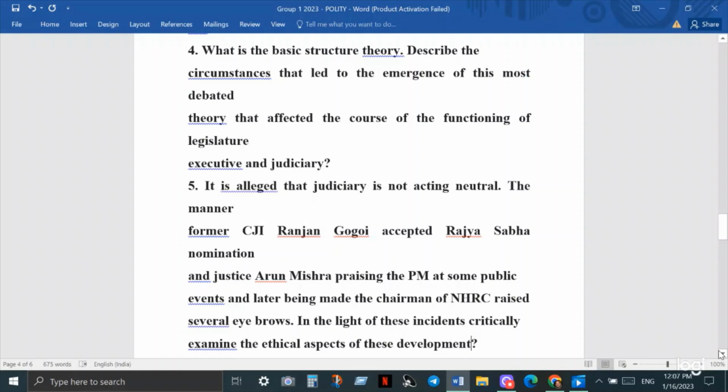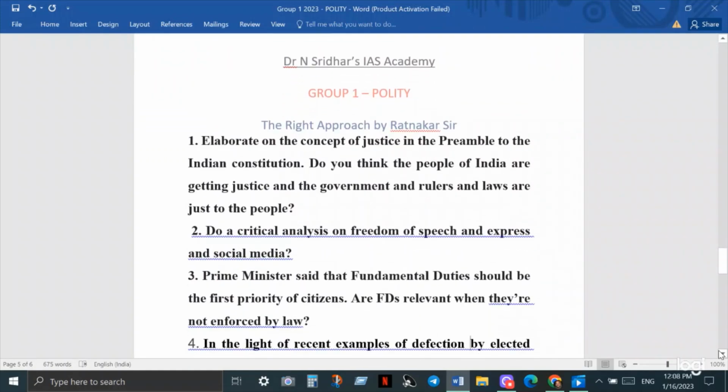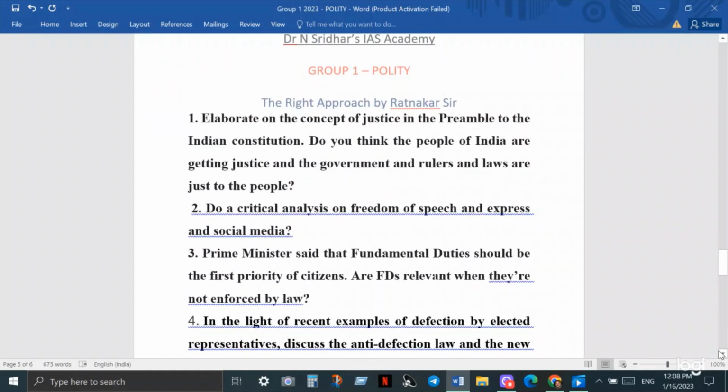So two questions are over from this chapter. 99% these two questions will come: either the appointment of judges or the basic structure theory, or both may come from this section. Then the last chapter, the last section.